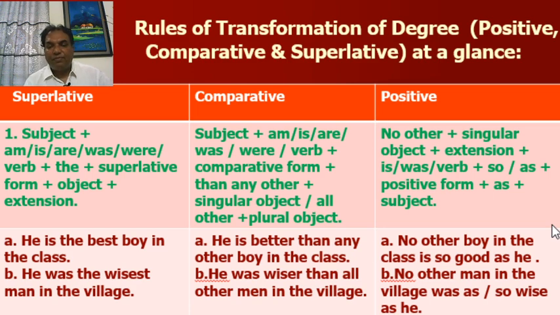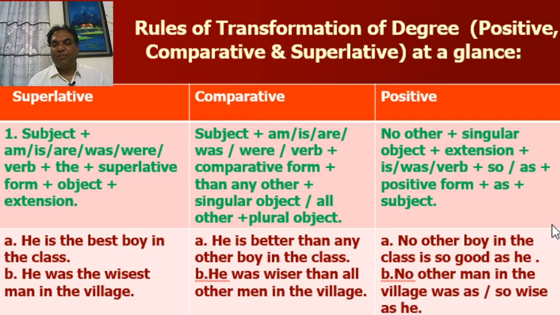In comparative, subject same plus verb also same, but adjective and adverb will be comparative form. After that we have to add than any other plus singular object or all other plus plural object.